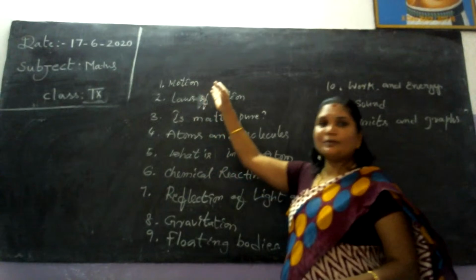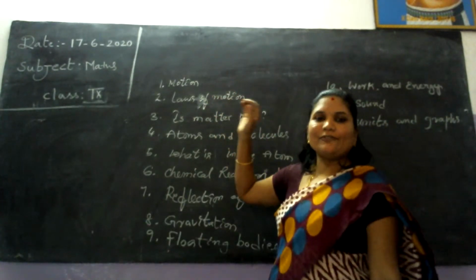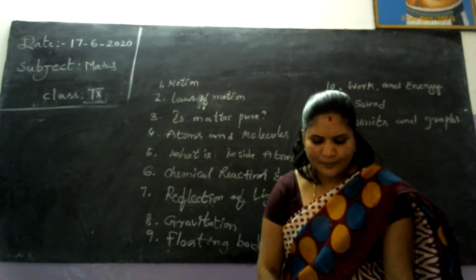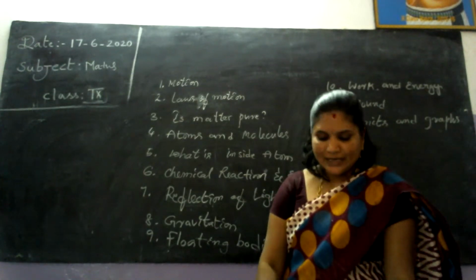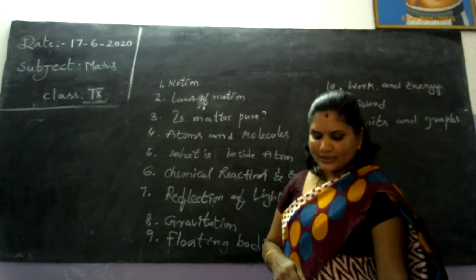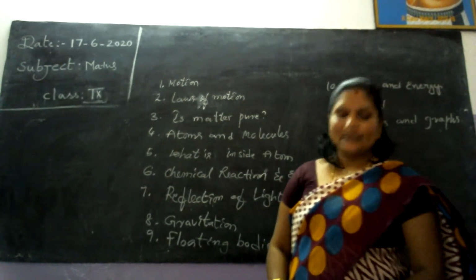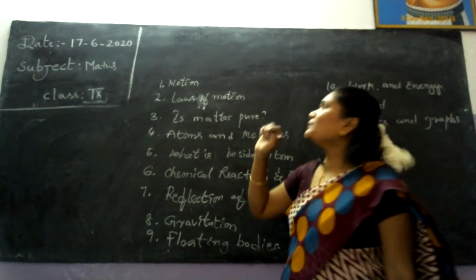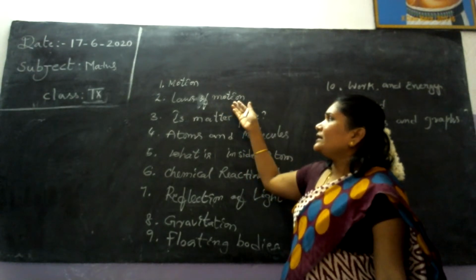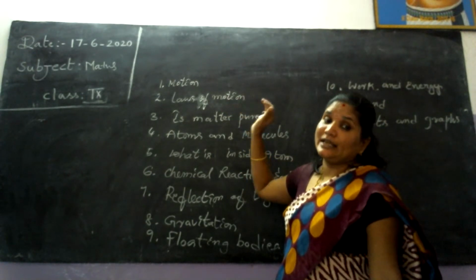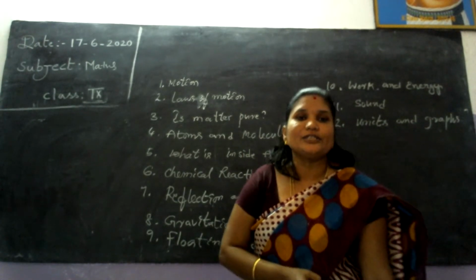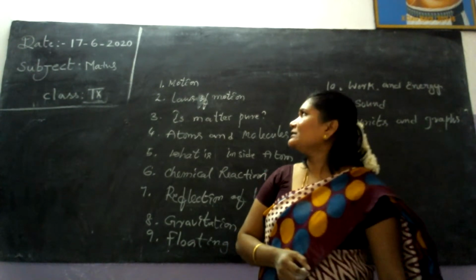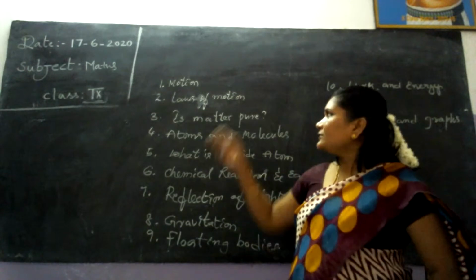So in the first chapter we discuss the right side, left side, the directions. Again, how the motion, speed, velocity, average speed and average velocity, distance and displacement are included in the first chapter. In the second chapter, laws of motion, we discussed Newton's three laws. First law is the law of inertia, second law is linear momentum, and the third one is where there is an action, there is an equal reaction, that is Newton's third law.